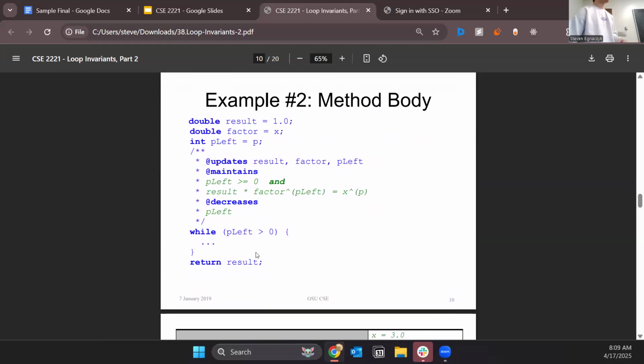And then our, what's it called, updating factor or progress metric is the fact that p left will be decreased over time. Another piece of information that we can use to piece together the puzzle of what this while loop does is the fact that our while condition is that we are going to loop while p left is greater than 0.